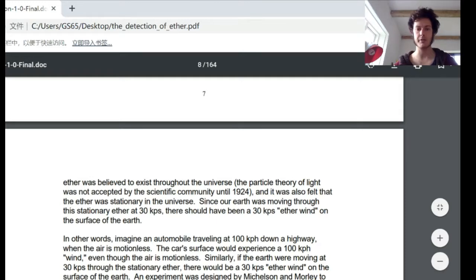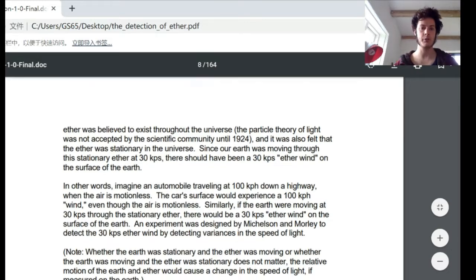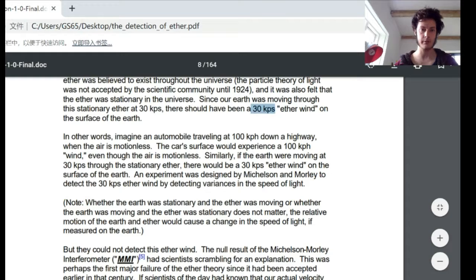The particle theory of light was not accepted by the scientific community until 1924. And it was also felt that the ether was stationary in the universe. Since our Earth was moving through the stationary ether at 30 kilometers per second, there should have been a 30 kilometers per second ether wind on the surface of the Earth, due to the Earth moving through stationary ether.